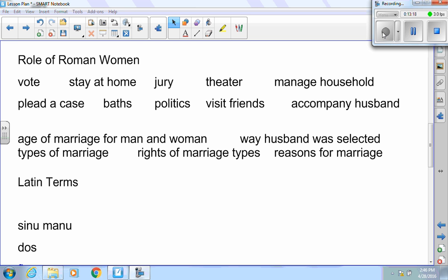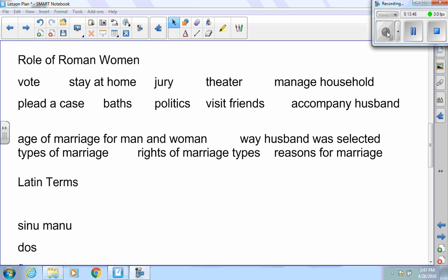Manage the household? They were the managers of the household. Plead a case in the court of law? Nope. You had no legal rights as a woman. Could they go to the baths? Yep, they actually had baths for women. Politics. They really couldn't play any role in politics. The only influence they would have would be influence in their husband's decisions, but they couldn't play an active role in politics themselves. Could they visit friends? Sure. Accompany their husband? Wherever he is, I am.